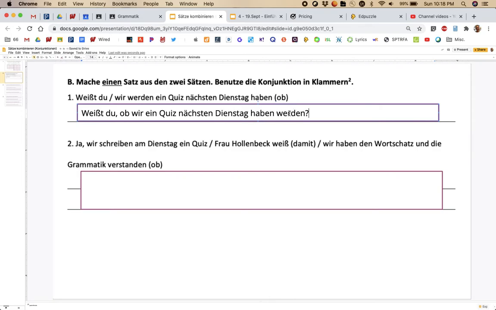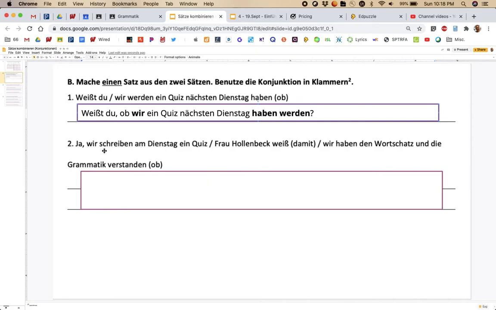And then here you've got the werden at the end, conjugated for wir. So in future tense, you've normally got werden in the second position and the other verb at the end. Once werden gets moved, you'll have those two verbs right next to each other. So it might look a little odd, but this is perfectly natural German. Weißt du, ob wir ein Quiz nächsten Dienstag haben werden?